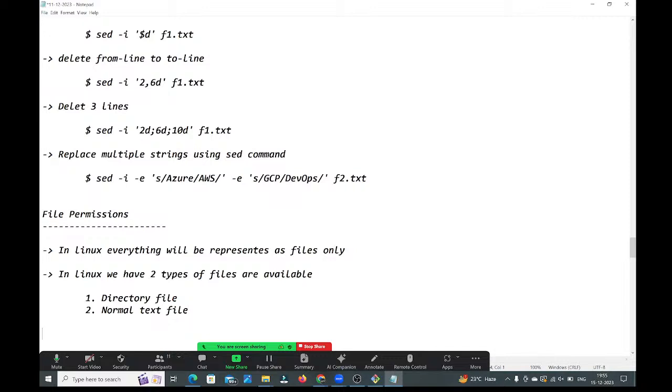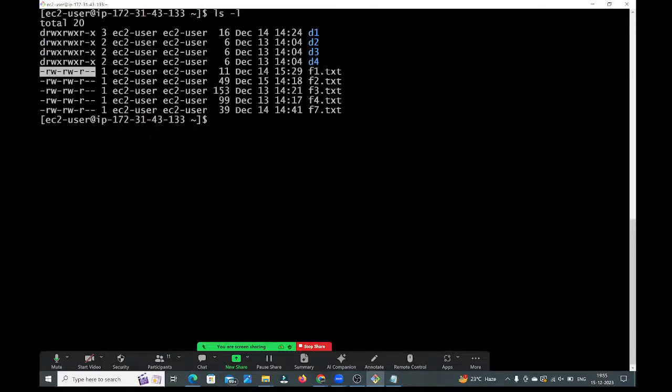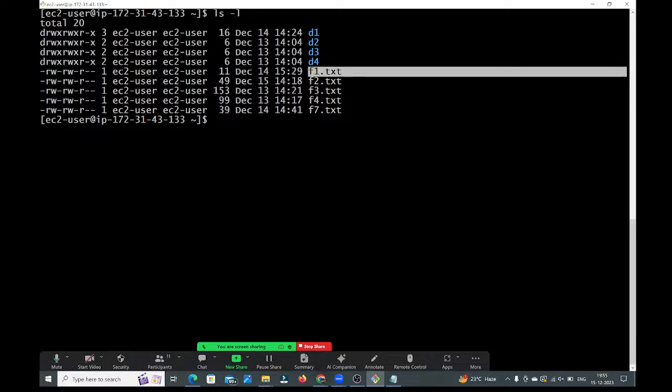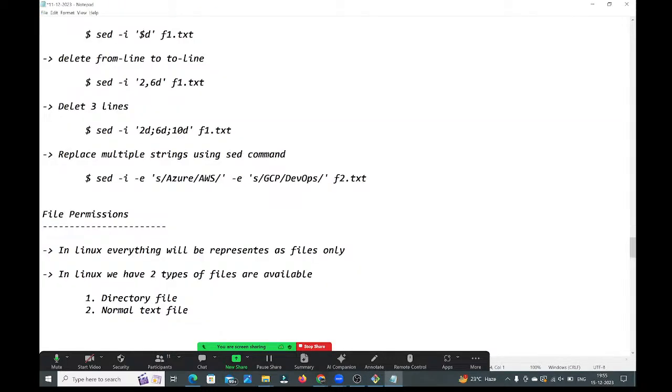Okay. Guys, observe carefully. A file can have three types of permissions, whether it is a directory file or a normal text file. What three types of permissions are there? Read permission, write permission, and execute permission.